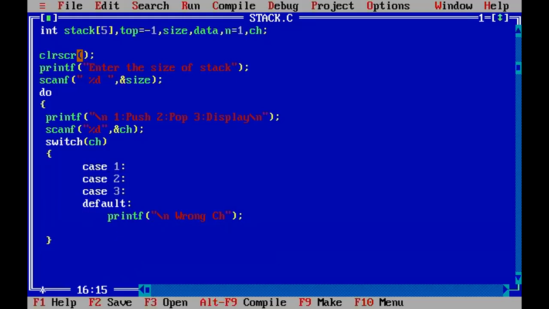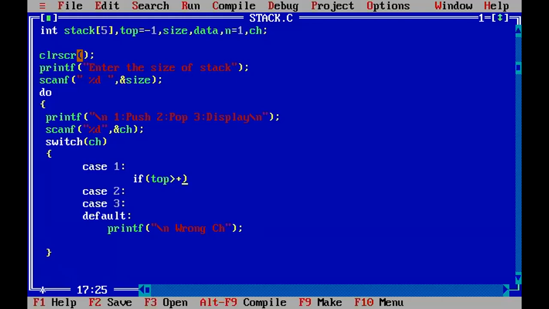Now case 1. Case 1 कैसे लिखे अपन? For what purpose the case 1 is written? Push. कोणत्या ऑपरेशन साठी केस 1 लिहितो आपण? Push. What we are checking in the operation? पहिल्यांदा आपण काय चेक करतोय? Is greater than or equal to. काय चेक करावं लागेल?